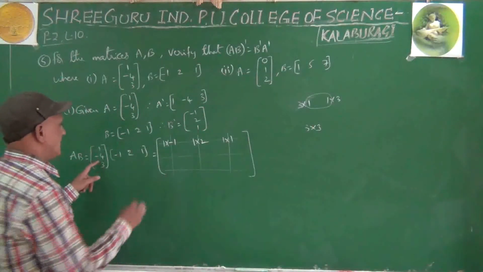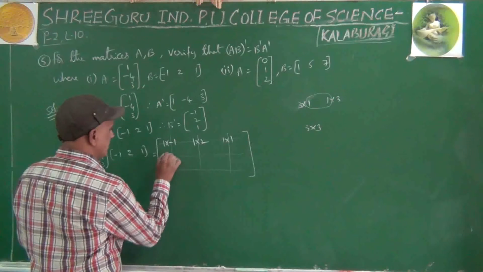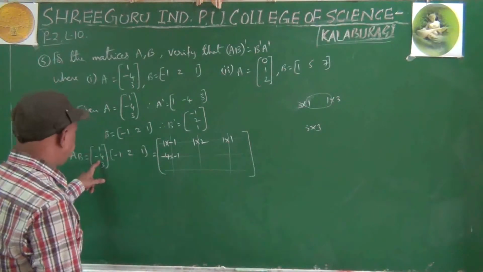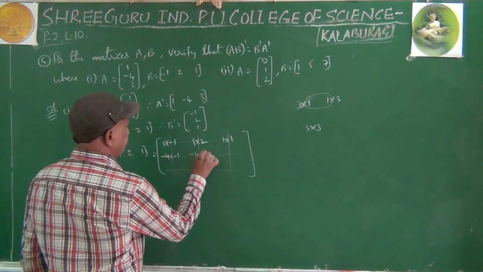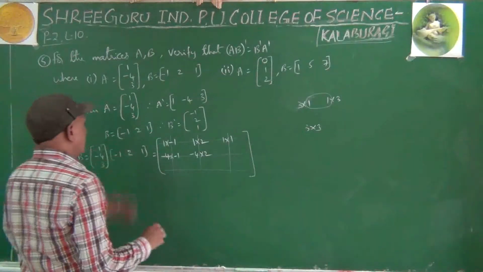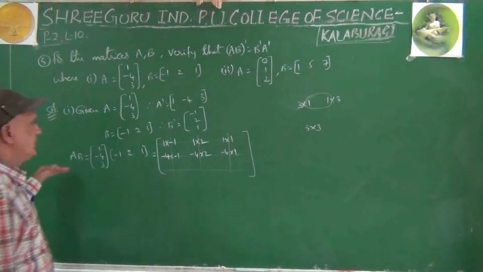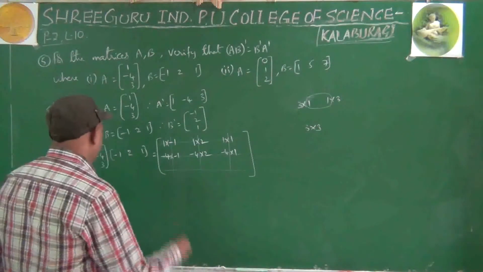Second row, first column, minus 4 into minus 1. Second row, second column, minus 4 into 2. Second row, third column, minus 4 into 1. Third row, first column, third row, second column, third row, third column.